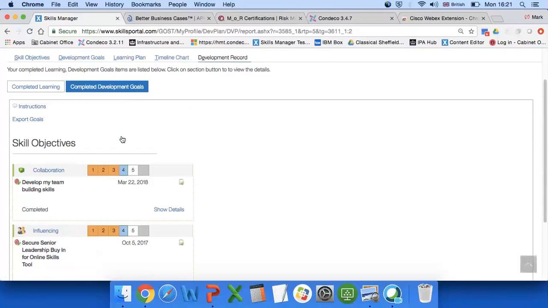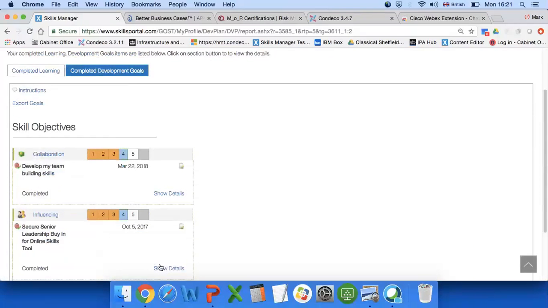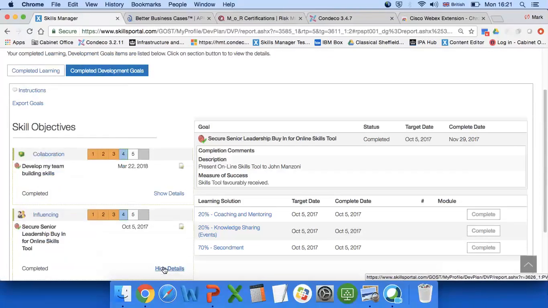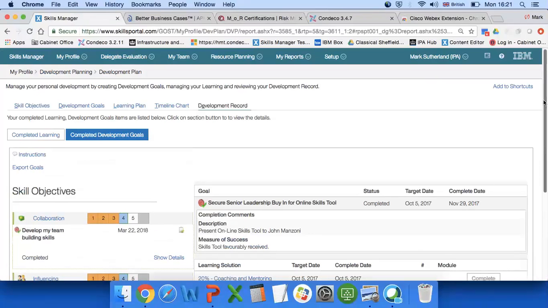So in this example, I had one around influencing again, October 17. I did a demo of GOST to John Manzoni, Chief Exec of the Civil Service, in 7 minutes. No pressure there, but he really liked the tool and the information that it was showing.